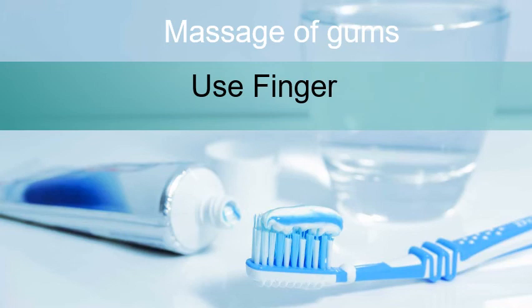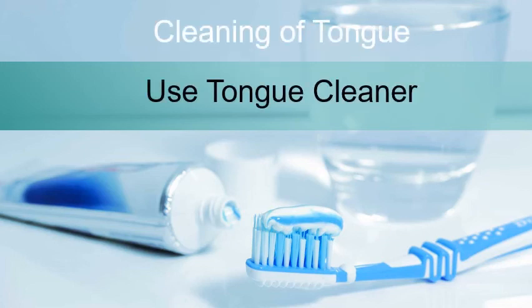Apart from tooth, it is very important to take care of gums, tongue and mouth. So for the gums, massaging should be done with the help of finger. For the tongue, a tongue cleaner can be used. Tongue can be cleaned with the help of tongue cleaners. Nowadays, tongue cleaner is also provided at the back side of the toothbrush.